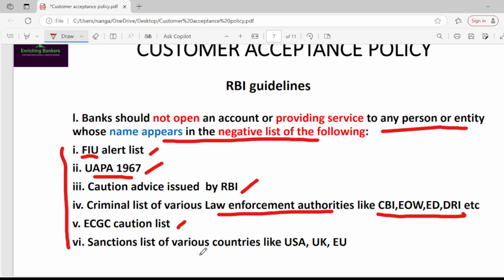Next, sanctions list of various countries like USA, UK, EU. If any person's or entity's name appears in these negative lists, then the account should not be opened in that person's or entity's name.